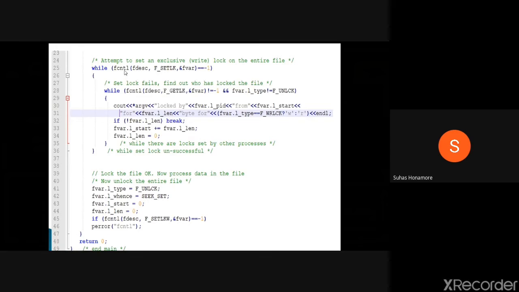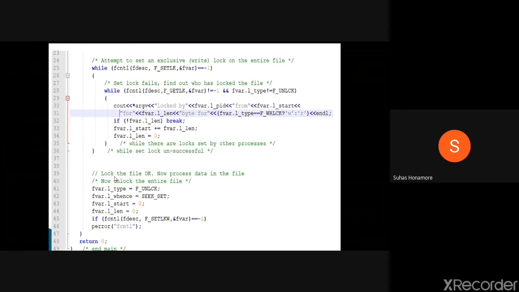Suppose you got the lock. Here you got the lock, so it will come as some other value, other than -1, so you will get a successful execution, that is 0. Both are not the same, so it will come out of this loop. Here you have to perform the operation on the file. You acquired the lock already, so now you can perform some operation here.